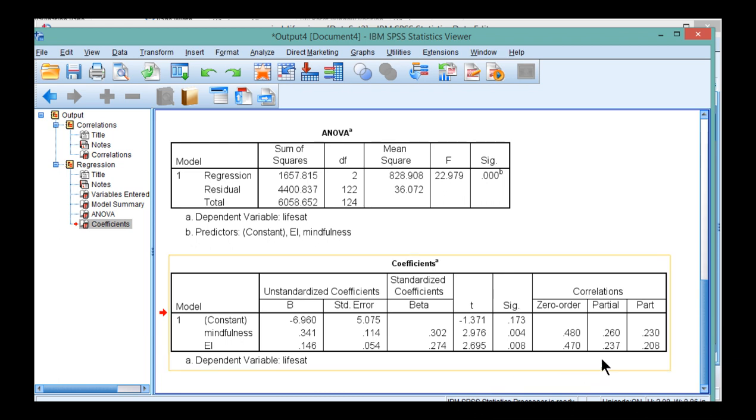Now, look also at the partial correlation. Mindfulness association with life satisfaction, controlling for the effects of emotional intelligence on both mindfulness and life satisfaction. That's a partial correlation. That correlation is 0.260. And we would also interpret that as statistically significant. So it does drop. The zero-order correlation of 0.48 between mindfulness and life satisfaction does drop in a fairly substantial way once you include emotional intelligence, either in a semi-partial correlation context or a partial correlation context, but it does remain significant.